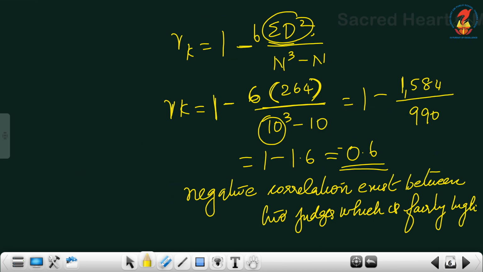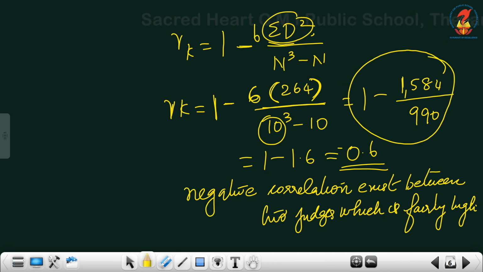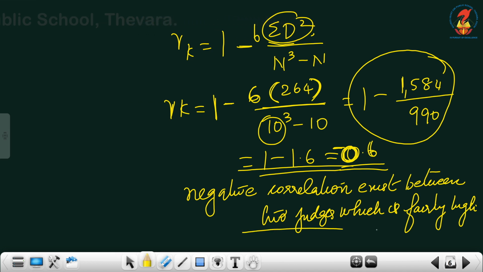N cube minus n. So when you simplify it, you will get 1 minus 1584 divided by 990. That is equal to 1 minus 1.6, which is minus 0.6. So what is the comment that you are going to write? There is a negative correlation existing between the two judges, which is fairly high.